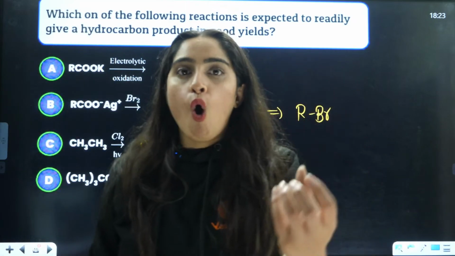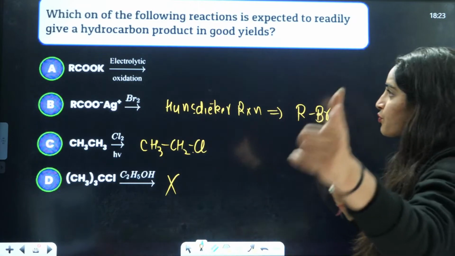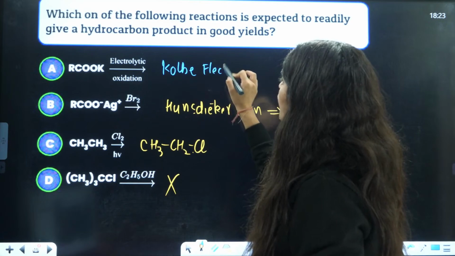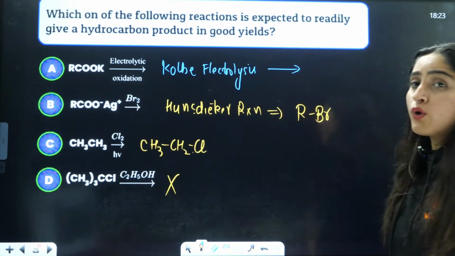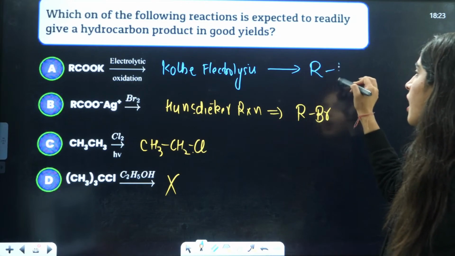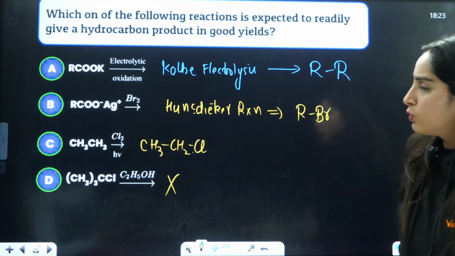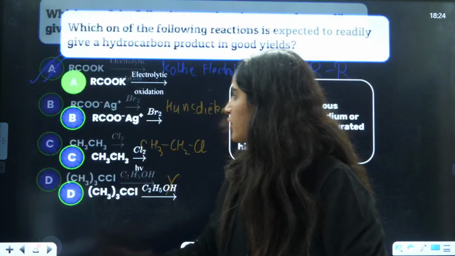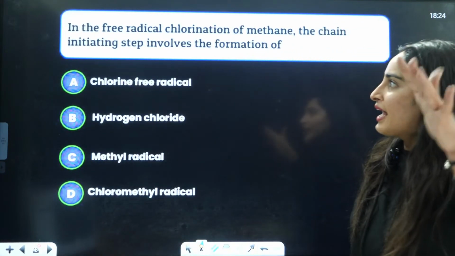What is the name of this A option? The name is Kolb's electrolysis. In Kolb's electrolysis, you are going to get R. This is what you get in Kolb's electrolysis, so A will give you the correct answer. A is the correct answer.